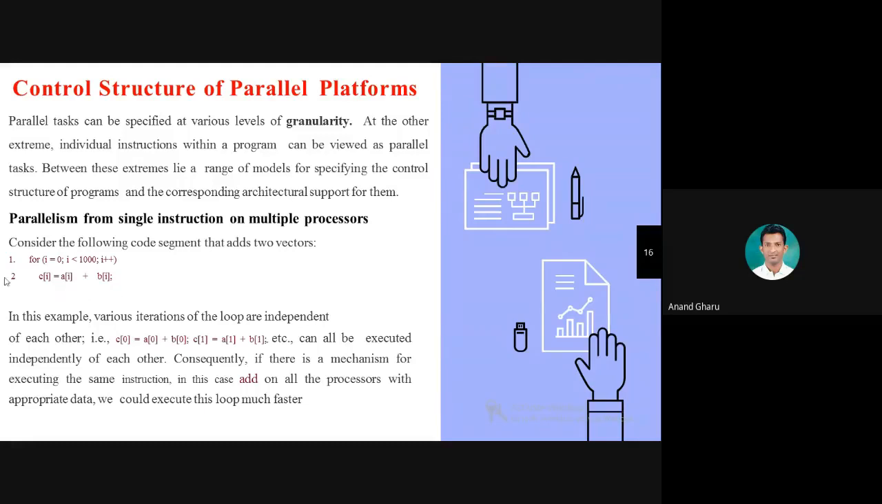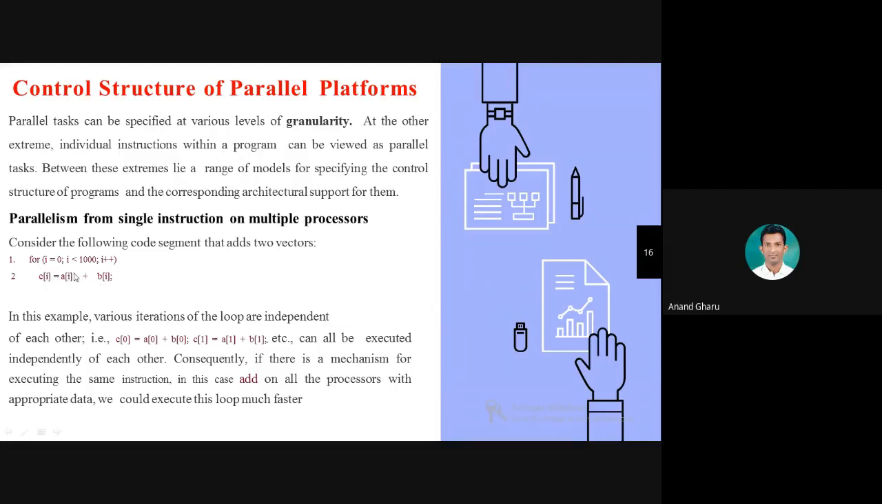So here you can see there can be 1000 lines of code which will be executed by the parallel platform. Here you can see C[i] = A[i] + B[i]. It performs the addition between the A and B numbers, and the result is stored in C. But here you can see the value of C depends on A[i] and B[i].